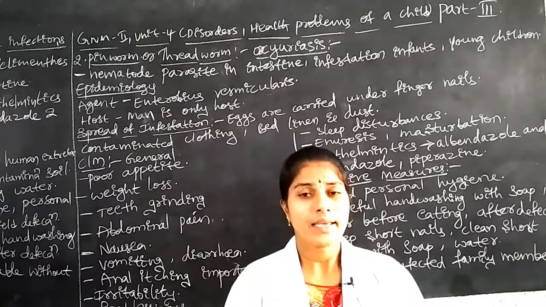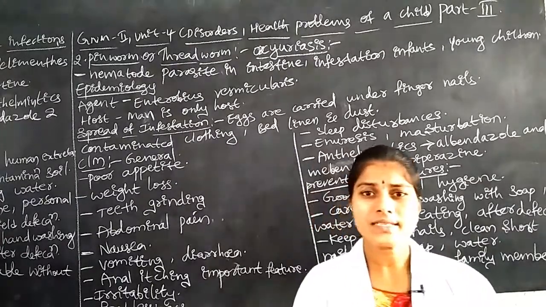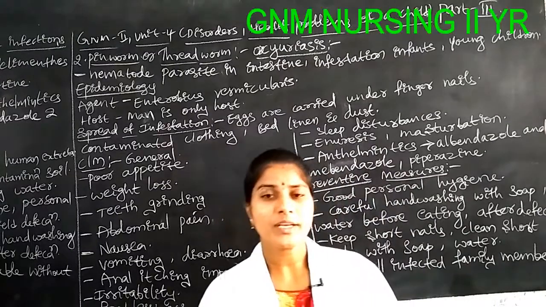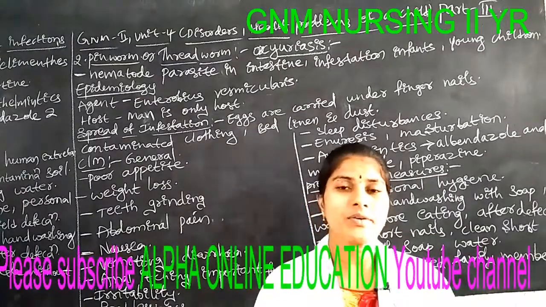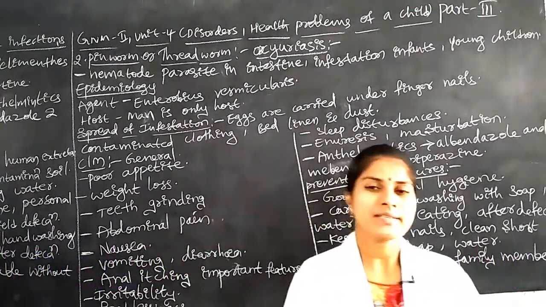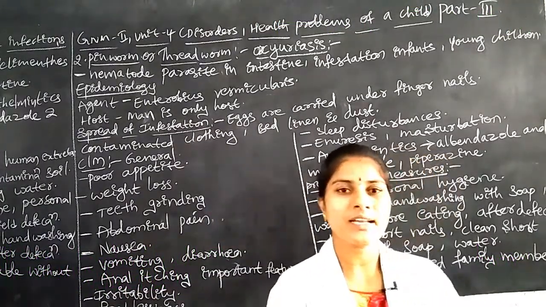Why? Because the infection is present in the linens, in the dust or in the soil. Due to open defecation areas or infective lesions, the child may excrete some eggs into the external environment.